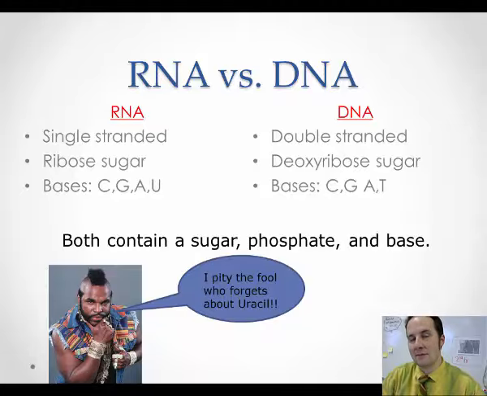The way I like to remember this, and I will be repeating this many times, there is no T in RNA. Or, as I like to remember it, Mr. T says, pity the fool who forgets about uracil. And if you don't know who Mr. T is, Google it real quick and you'll get my joke. But Mr. T says, pity the fool who forgets about uracil. There is no T in RNA. Okay? Both contain a sugar, a phosphate, and a base.